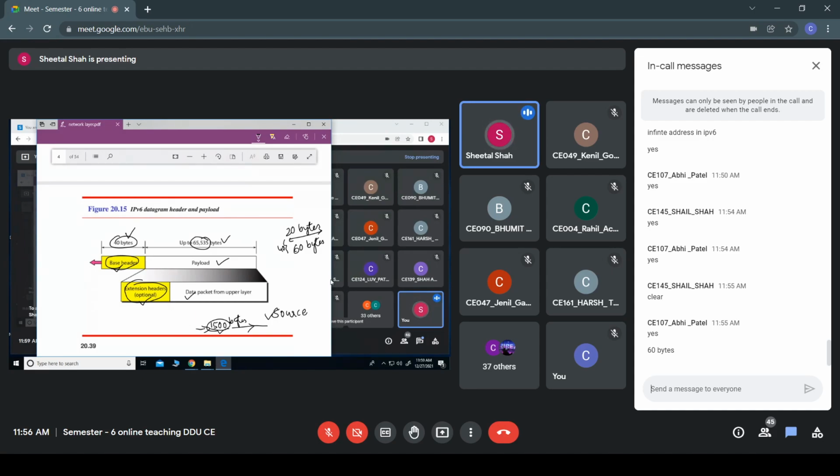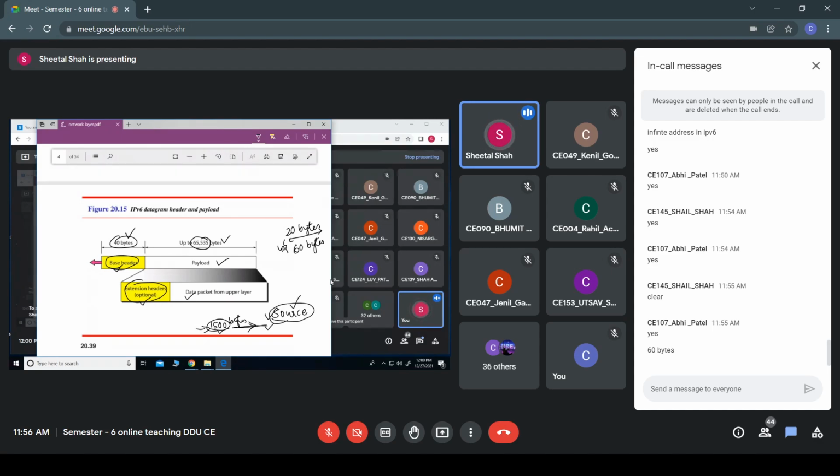We have studied that. It is a function of the router to fragment incoming packets so that it can cope with this channel. Whereas in IPv6, the router would not be able to do this fragmentation.